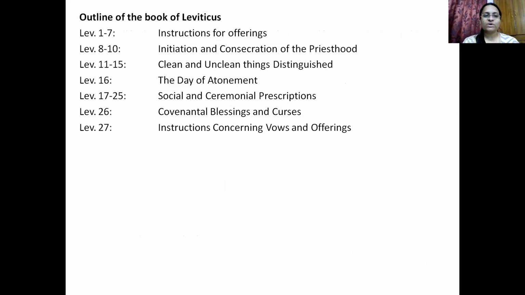Leviticus chapters 1 to 7, we see instructions for offerings. Chapters 8 to 10, it is initiation and consecration of the priesthood. Chapters 11 to 15, we see clean and unclean things distinguished. Chapter 16, the Day of Atonement. Chapters 17 to 25, social and ceremonial prescriptions. Chapter 26, covenantal blessings and curses. And chapter 27, instructions concerning vows and offerings.